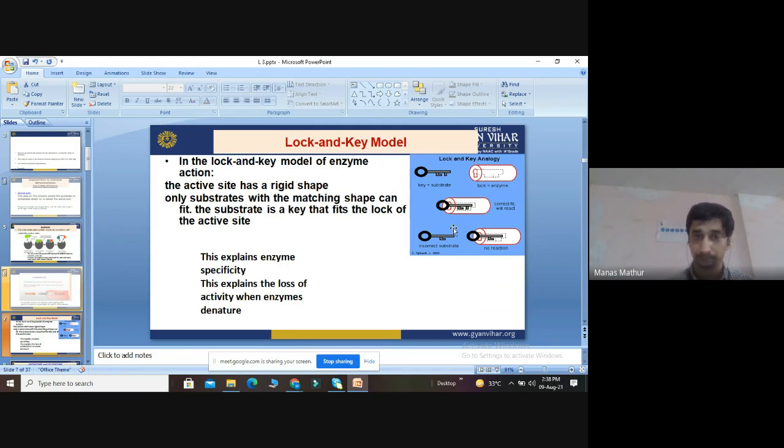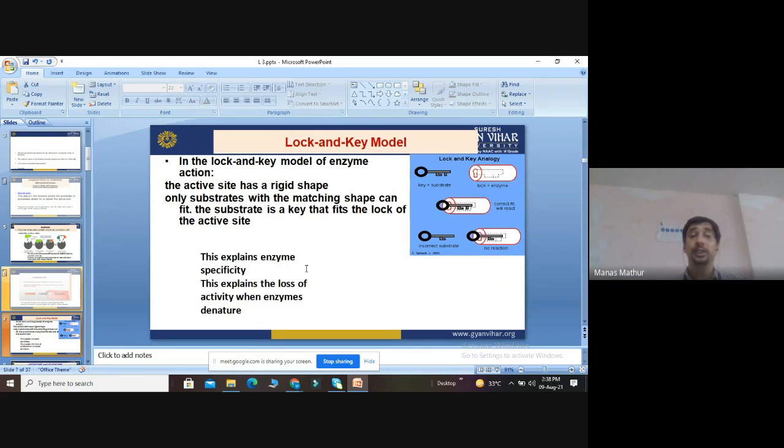The shape of the substrate should match the active site so it can easily penetrate it, and the enzyme can perform the reaction. So the substrate is the key and the active site is the lock.